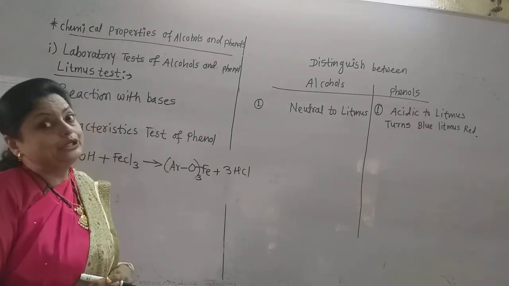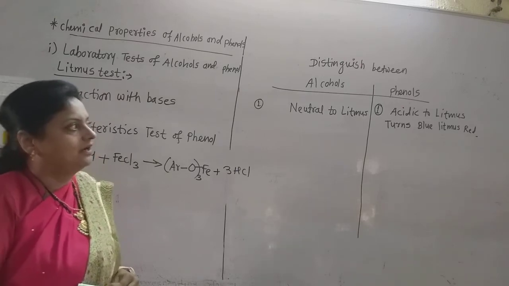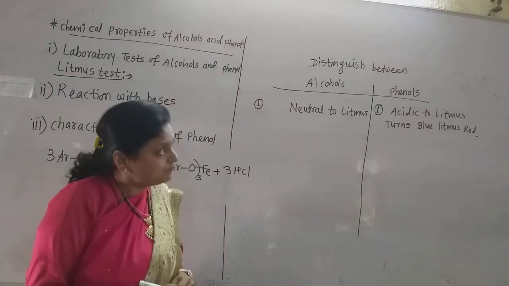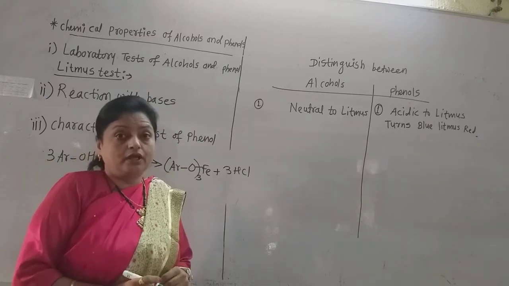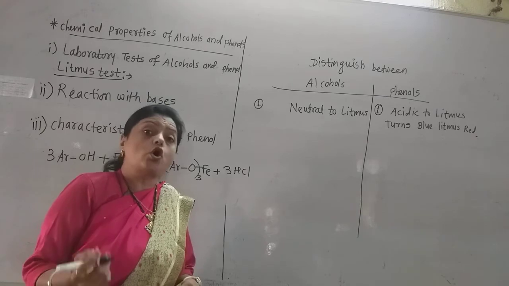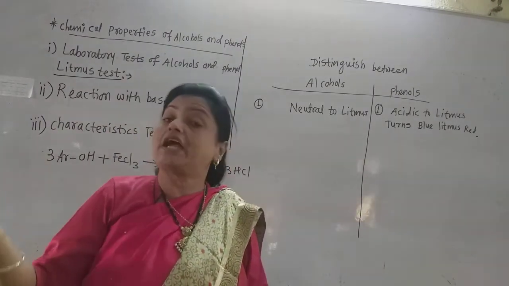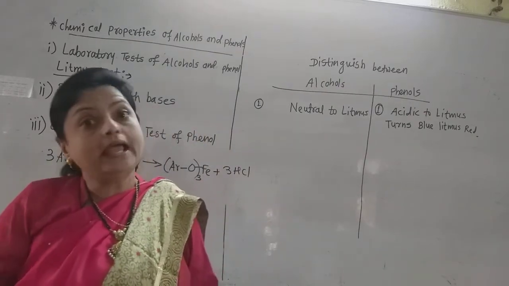Alcohols are neutral to litmus and phenols are acidic because they turn blue litmus red. Now, what is the reason behind that? That is the reason of stability of the conjugate base after ionization of this alcohol and phenol.